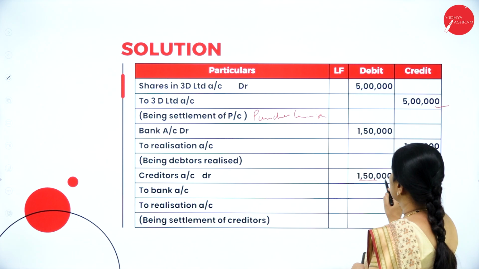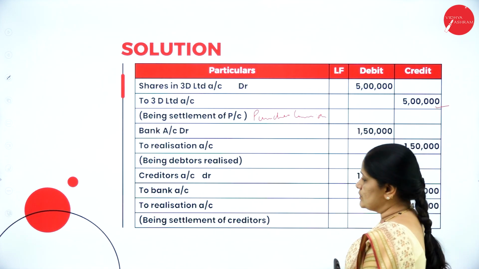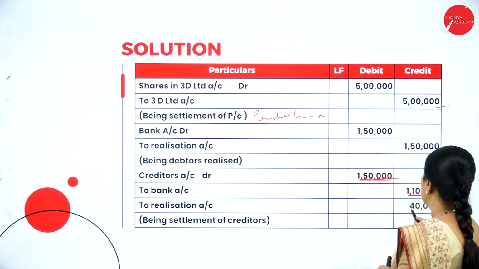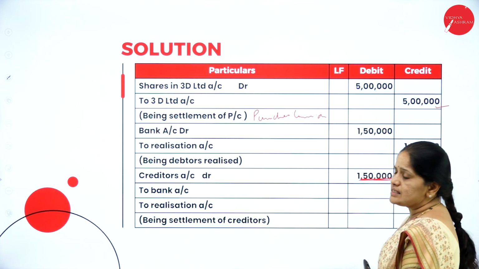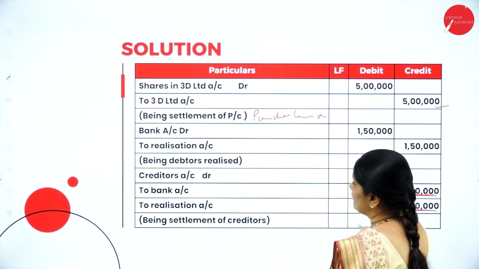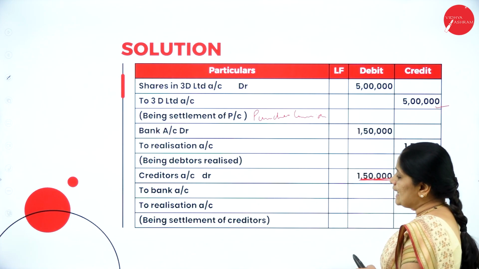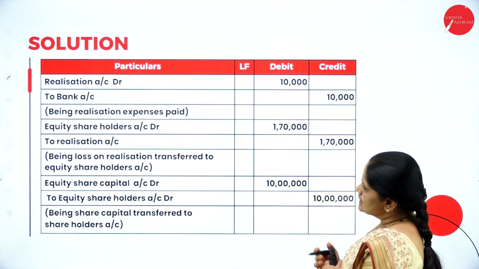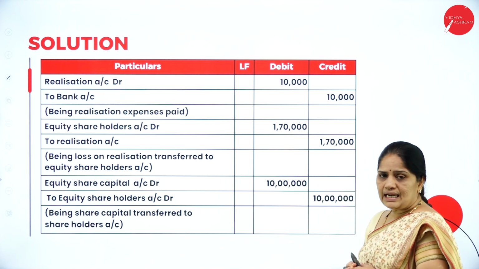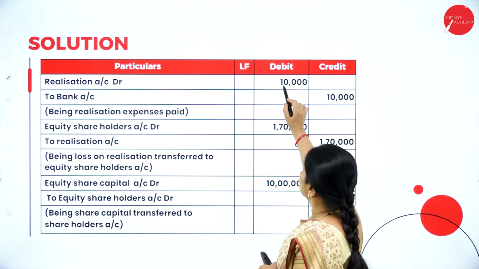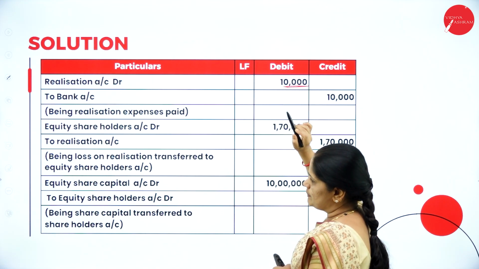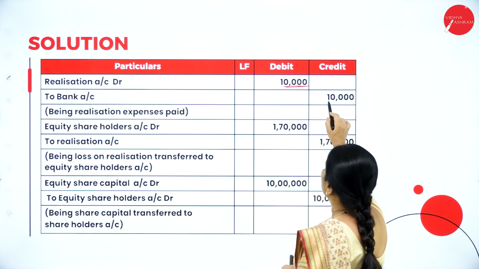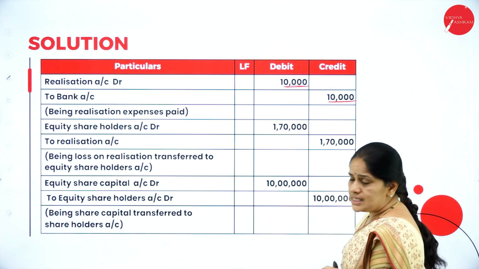The same way the creditors also. See the creditors, their due is 1,50,000, but they are paid 1,10,000, and the difference amount of 40,000 we have to transfer to the realization account being settlement of creditors. Then next we have the expenses of realization. Realization account debtor, 10,000 is the realization expenses. So you just debit the realization account to bank account being realization expenses paid.